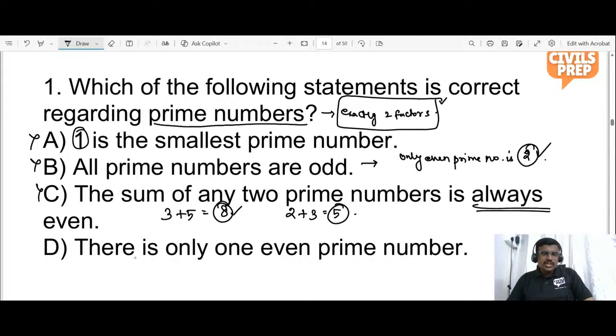Then the fourth option: there is only one even prime number. Exactly, we told in the second statement itself that the only even prime number is 2. So there is only one even prime number, and the answer is option D. Please note it down. In this manner, you need to address the question. If you do not find the correct answer directly, you eliminate the wrong answers and deduce the right answer.